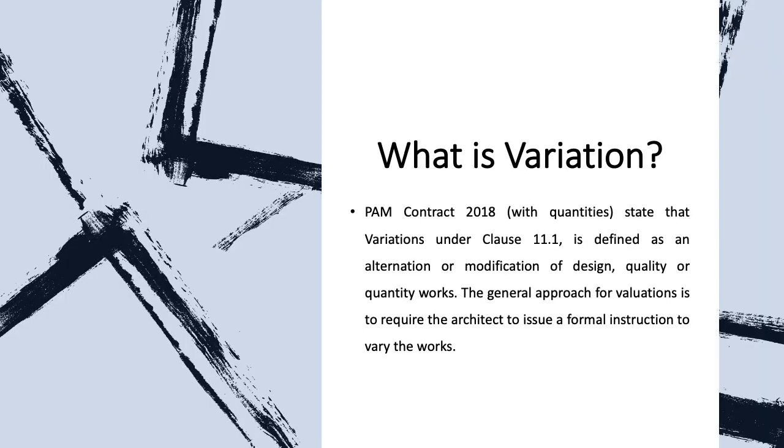What is variation? PAM Contract 2018 states that variations under clause 11.1 is defined as alteration or modifications of design, quality or quantity of works. The general approach for valuations is to require the architect to issue a formal instruction to vary the works.